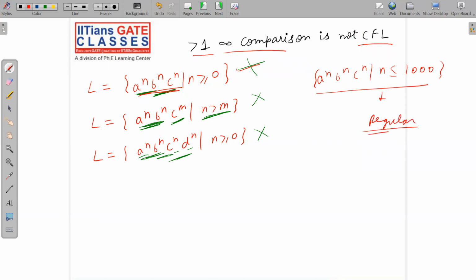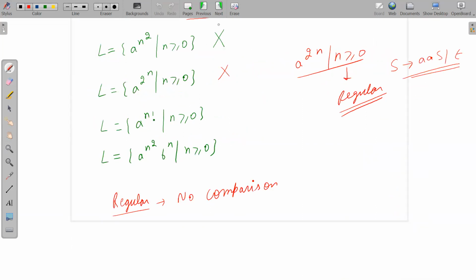Since this is regular, obviously this will be CFL. This is CFL means that obviously this is CSL also, and so on. Okay, so please try to remember all these things. That's why I'm writing infinite comparison. I'm again and again using infinite comparison. So regular means no comparison at all, or you can have finite comparisons, no problem, but infinite comparison, no.